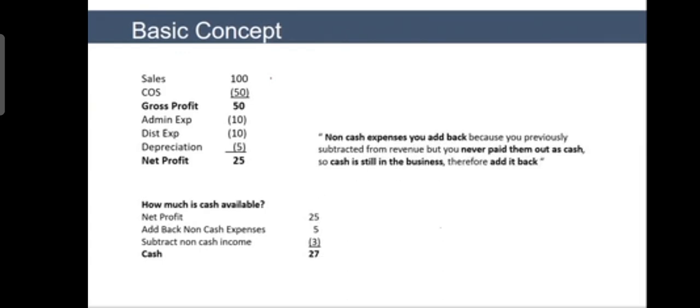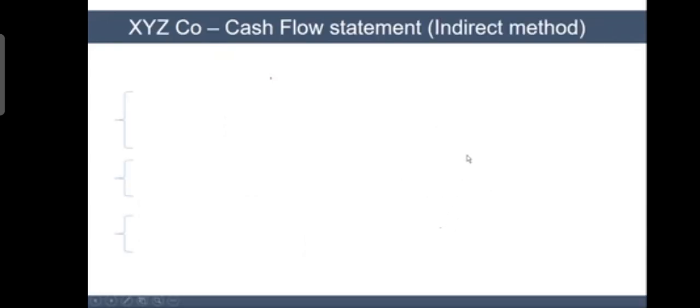So non-cash expenses you add back because you previously subtracted them from revenue, but you never paid them out as cash. So cash is still in the business, therefore add it back. So now I'm going to make the cash flow statement using the indirect method. And if you remember, when we were using the direct method, let me go back.